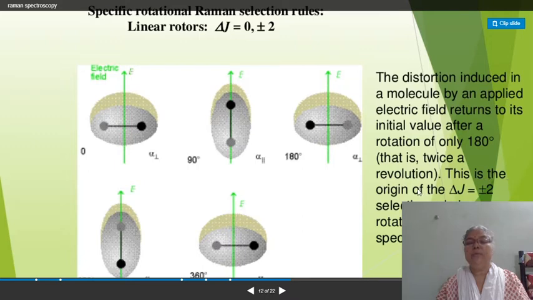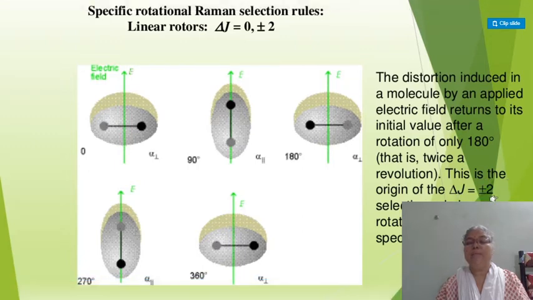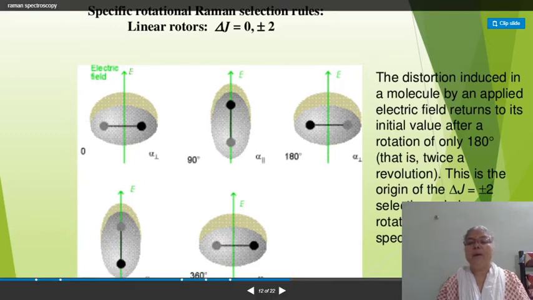This is the origin of the delta J equal to plus minus 2 selection rule in rotational Raman spectroscopy. Remember that the rotational Raman selection rule is either delta J equal to 0 or plus minus 2.